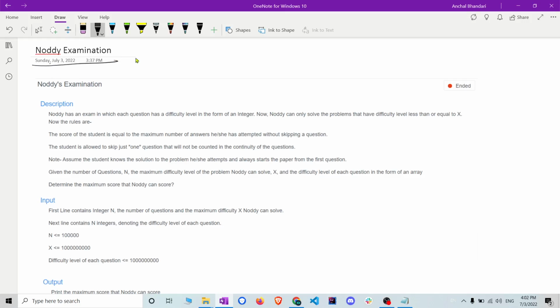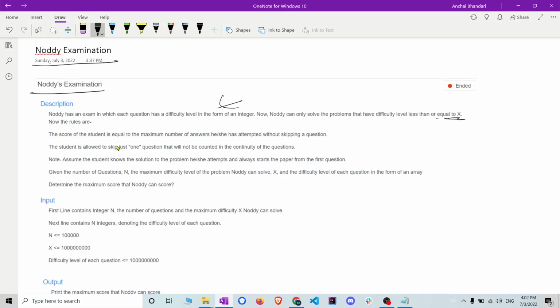So the question is Nodi's examination. What is the question asking? Basically, the question is saying that Nodi has an exam in which each question has a difficulty level in the form of an integer. Now Nodi can only solve the problems that have a difficulty level less than or equal to x. So the first line is saying that there is an exam of a person named Nodi, and Nodi can only solve a question whose difficulty level is less than or equal to x.